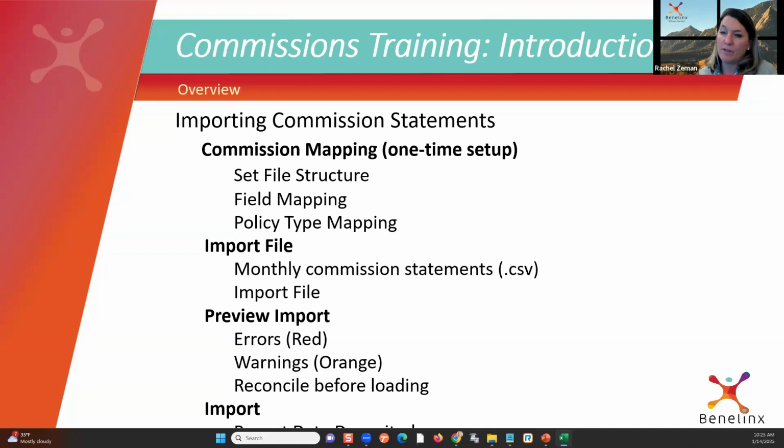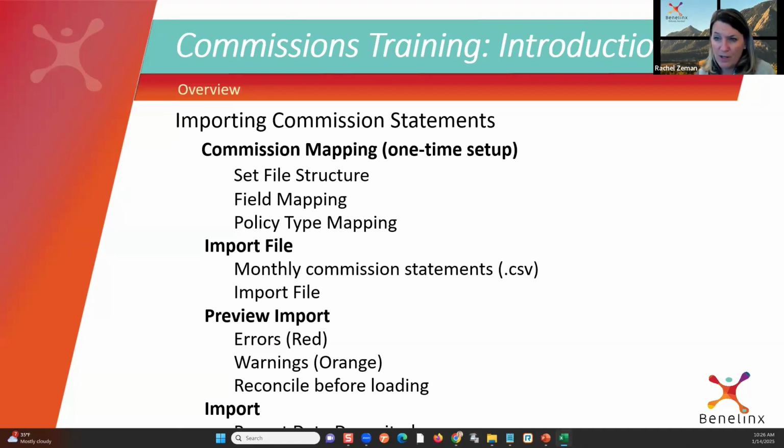We get an Excel or CSV, we're able to go in, we're able to create that mapping for you, set the file structure, make sure we have the policy type set. That's a one-time setup most of the time, right? The big setup. Then we can import our statements every month. We import the file, we can preview any errors. As we move through, as we're adding policies, we're changing, we're renewing, there's going to be errors, right?